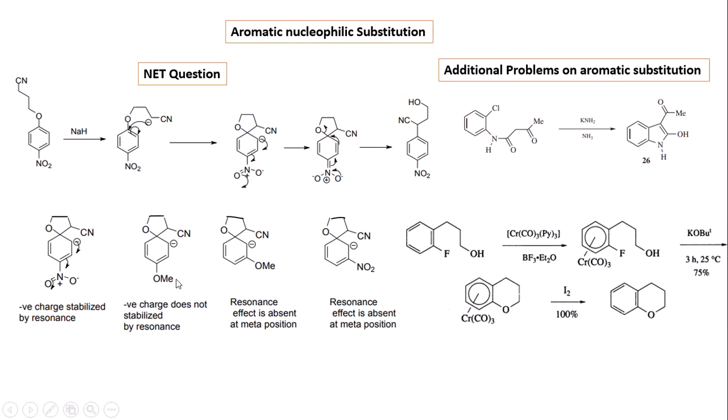Here the methoxy group can donate electrons, and hence the negative charge cannot stabilize. Similarly, with the methoxy group meta to it, the negative charge cannot stabilize here. Similarly, with the NO2 group meta to it, it cannot stabilize. So the negative charge can stabilize para to the NO2 group. That is, the stronger resonance will take place, and hence the nucleophilic substitution reaction is faster for the NO2 group when it is present at the para position.